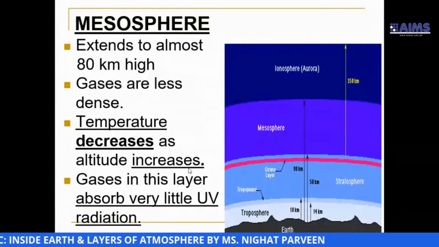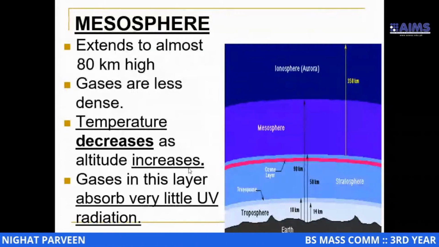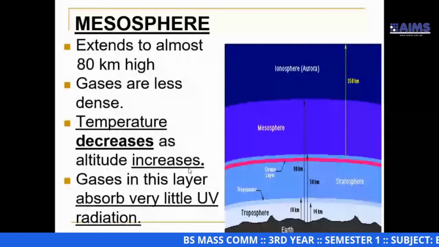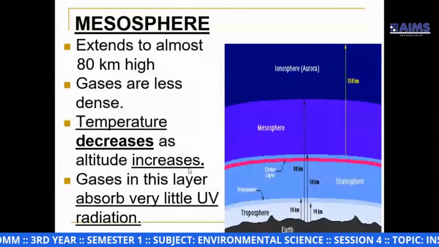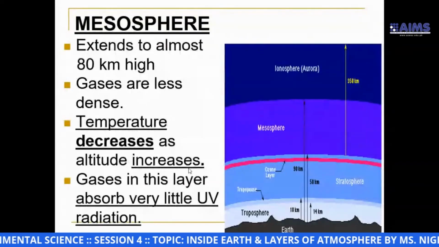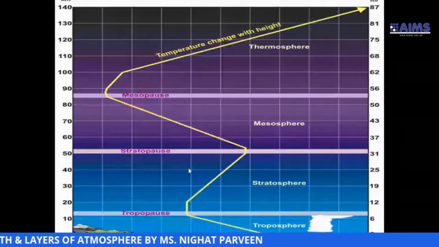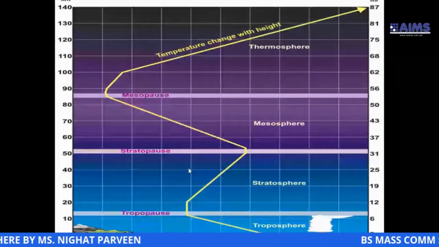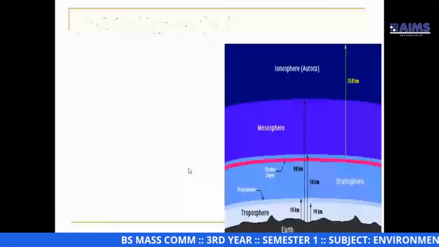UV is an abbreviation. It is used for ultraviolet radiation. Ultraviolet radiation is very little in this sphere. Which layer? Mesosphere. So, see the diagram again. See the mesosphere. Whatever you learn can be seen in the diagram.